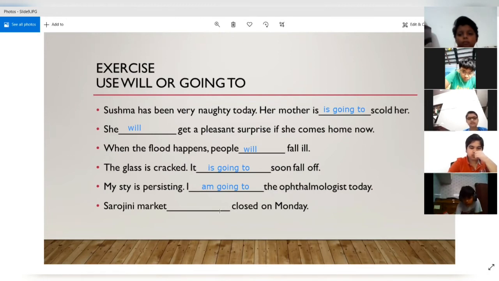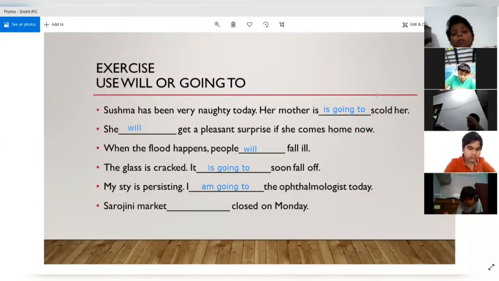Okay. Ma'am, please ask someone new to answer the last one. Vigisha. Yes, Vigisha. Sarojini Nagar Market. I can't hear anything. Be a bit louder, Vigisha. Sarojini Nagar Market will close on Monday.